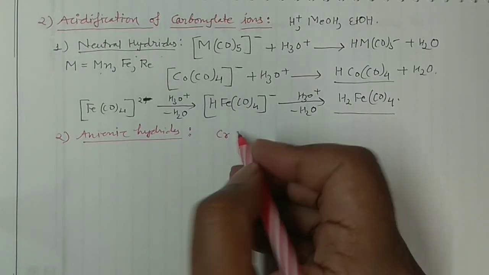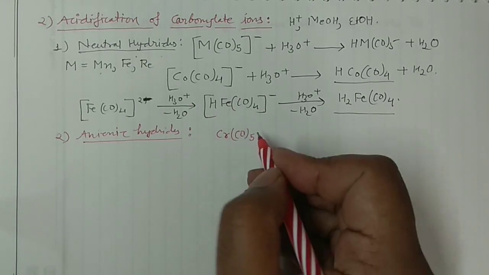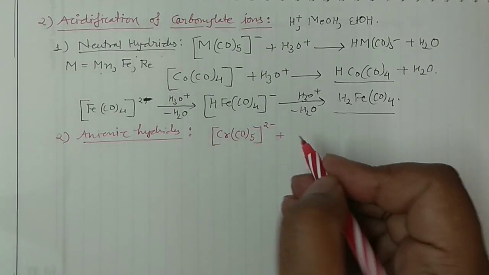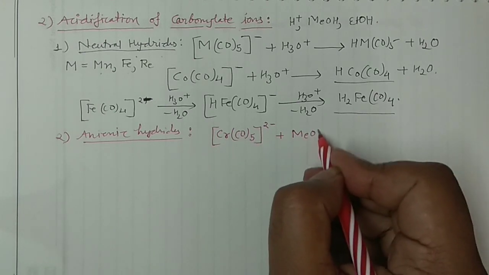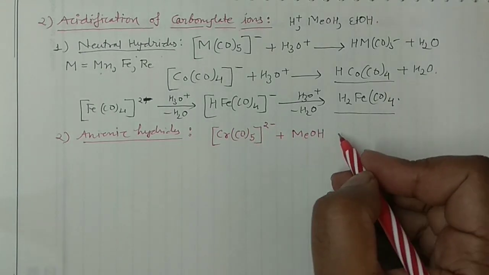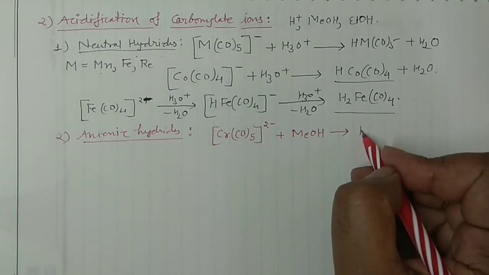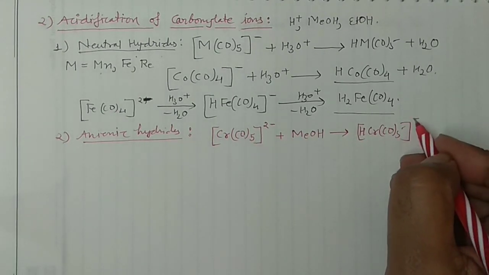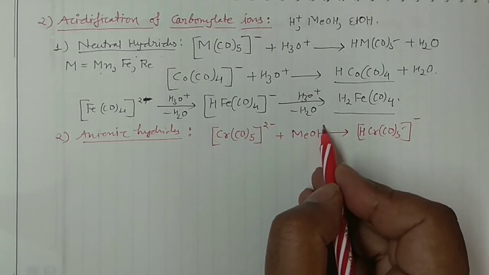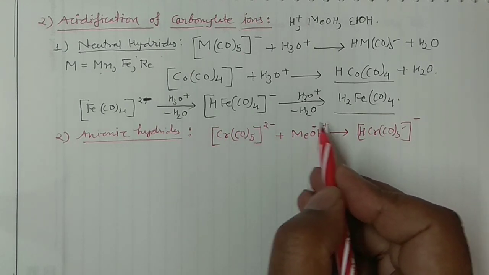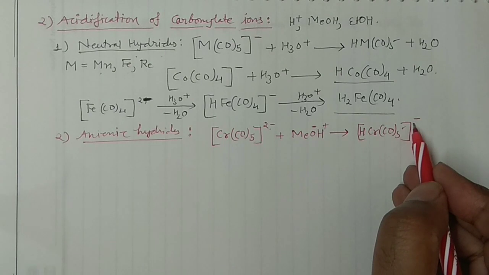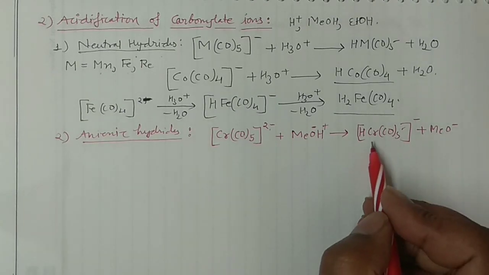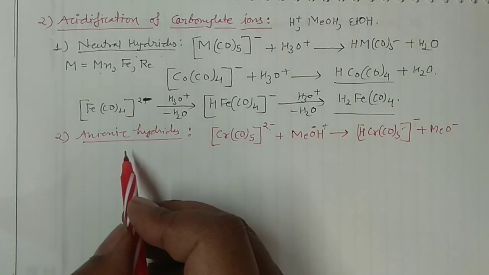Say again, you can take the metal carbonylates. In that case, it is 2 negative, say, and you can take any acid. Now I am taking a weak acid, methanol. In that case, if you take the methanol, then definitely you will have hydrogen here along with the chromium with coordination number 5, and you will have 1 negative over there. Why? Because you have supplied 1 positive from here. You know, this is positive, this is negative. So 1 positive will neutralize 1 negative, so it will get the 1 negative over there. Okay, and then you will have your methoxide ion, MeO negative. So this hydride is having the negative charge, that's why it is an anionic hydride.